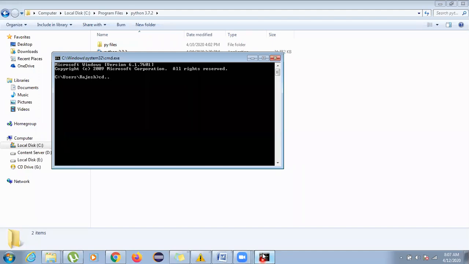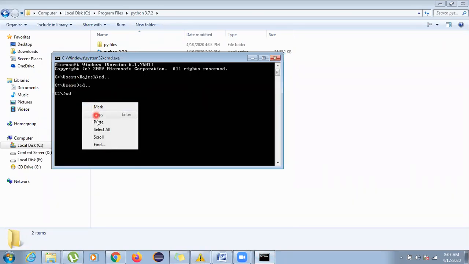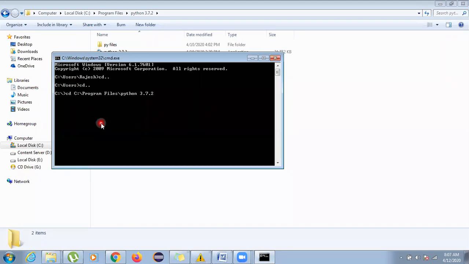Now see, I'm typing cd .., which is change directory. You can do it this way, or you can directly write cd and then paste your path, which is C program files Python 3.7.2. You can see over here C program files Python 3.7.2. As I press enter, you can see that the path has been changed. Now the command prompt is saying C program files Python 3.7.2, so it is inside the Python folder.